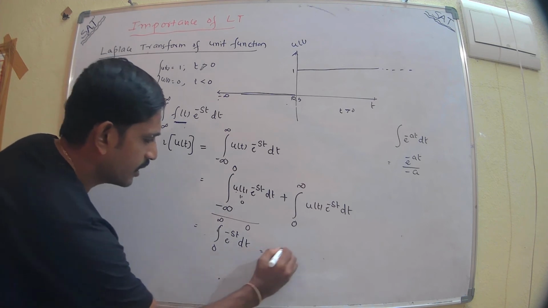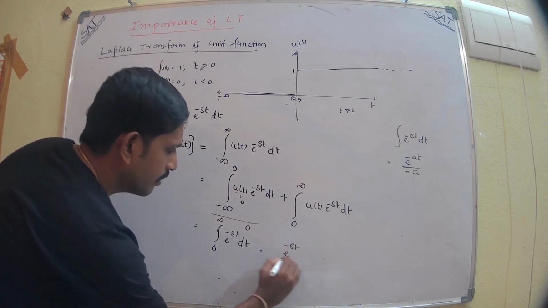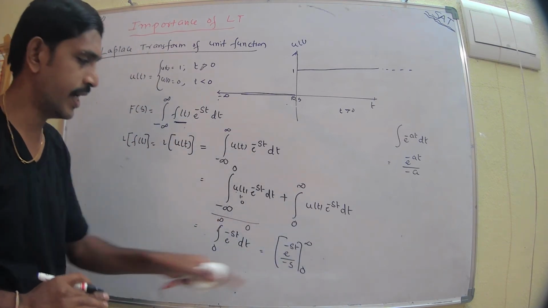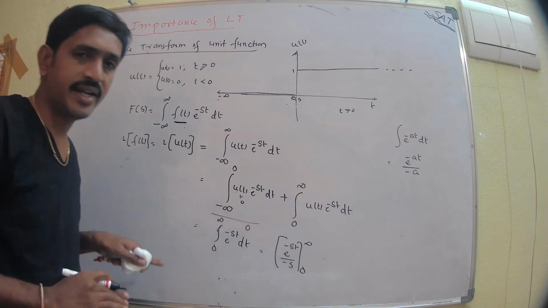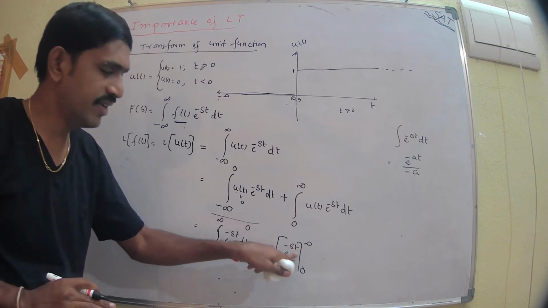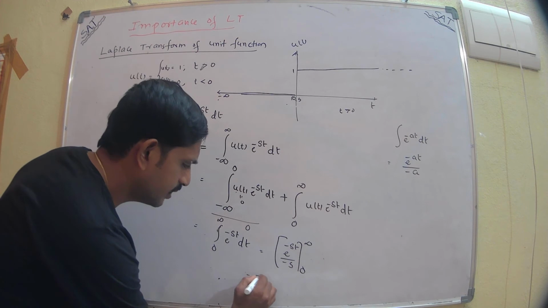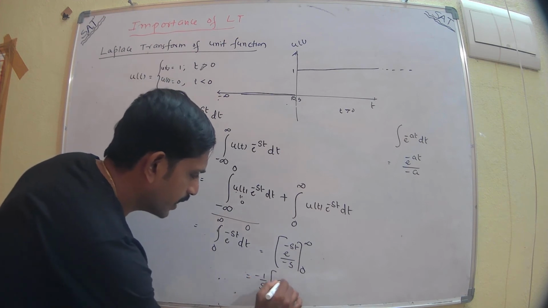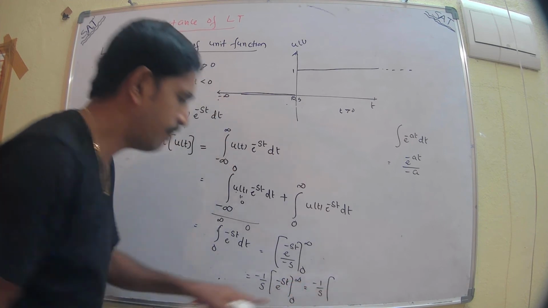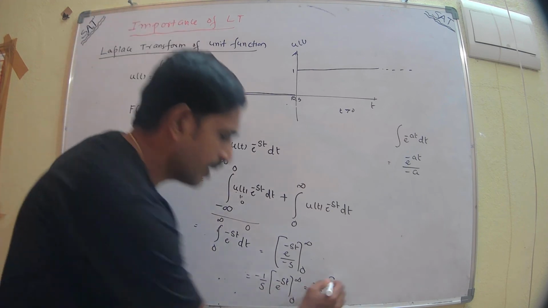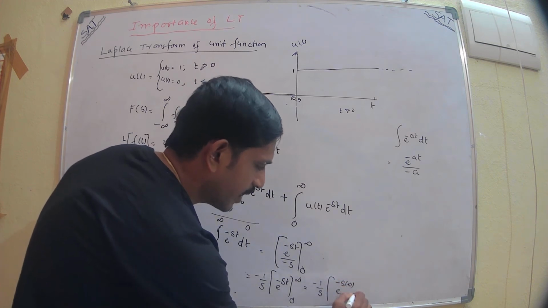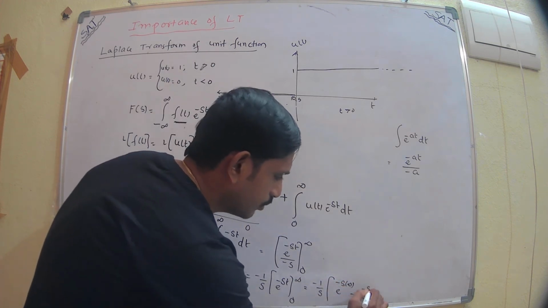So that integration is e power minus st by minus s over the integral 0 to infinity. I can write minus 1 by s outside because here s is a constant. t is the only variable here. So minus 1 by s, e power minus st over the integral 0 to infinity. Therefore, I can substitute the upper limit and the lower limit. For the upper limit, in the place of t I substitute infinity, e power minus s into infinity, minus e power minus s into 0.